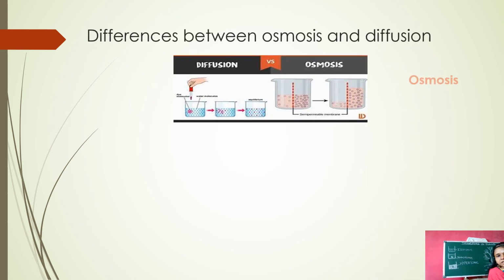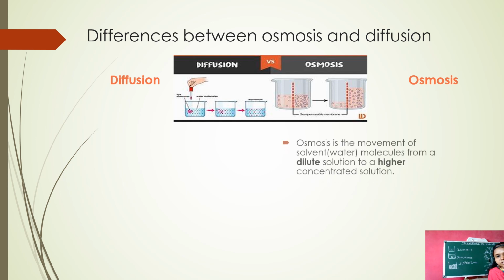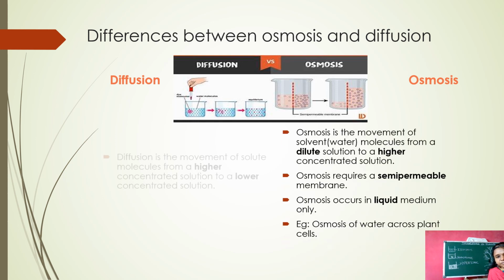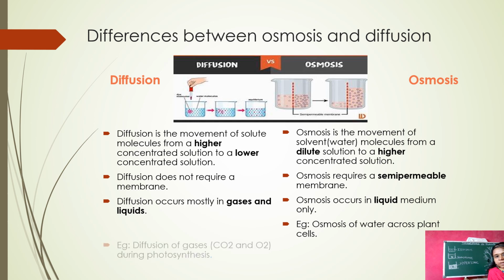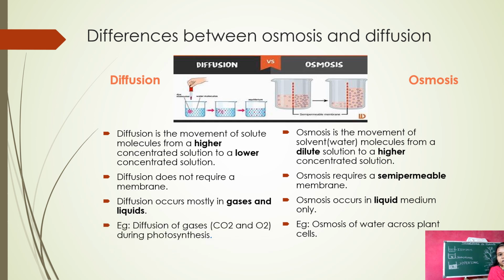Now, let us see the differences between osmosis and diffusion. Diffusion is the movement of solute molecules from a higher concentrated solution to a lower concentrated solution. In the diagram, you can see the movement of solute particles from the higher concentration to the lower concentration.